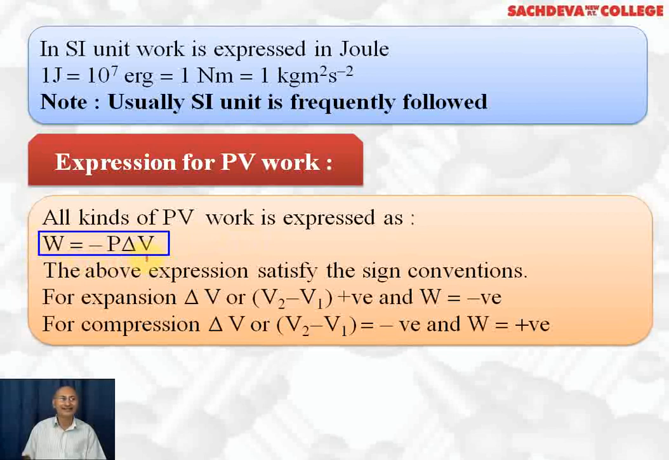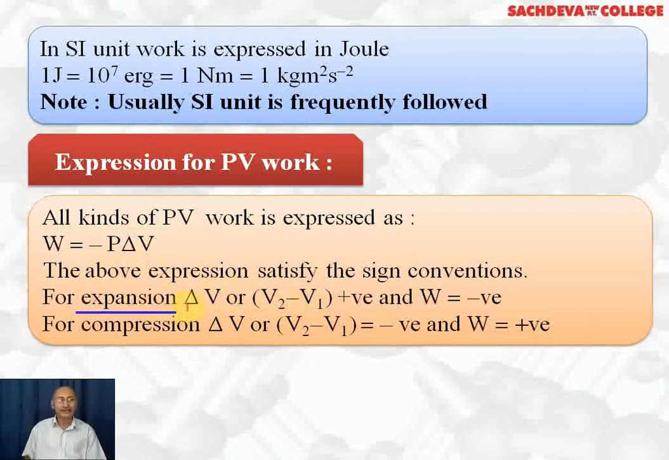Delta V is change in volume. P is external pressure. Sometimes we write P external. So W is equal to minus P delta V. The above expression satisfies the sign convention as follows.